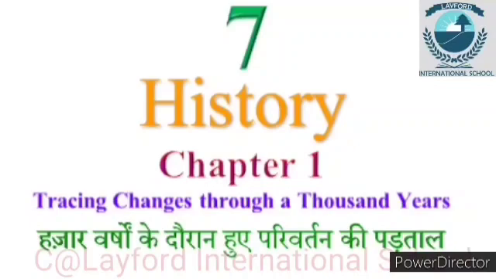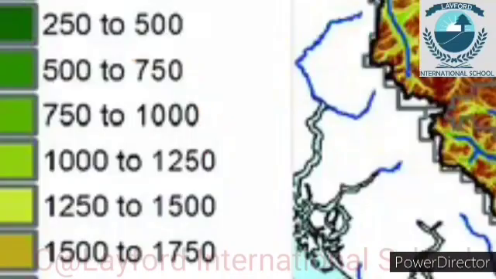Okay, so here 1,000 years means from 750 CE or Common Era to 1750 CE. So during this time, whatever changes happened in our country, we will learn in this chapter. Now the question is, why are we learning this period's history?